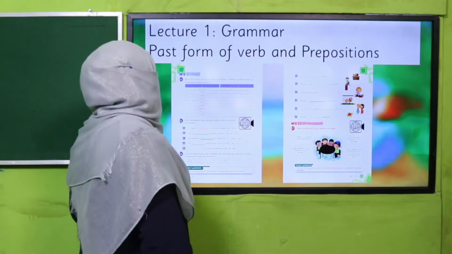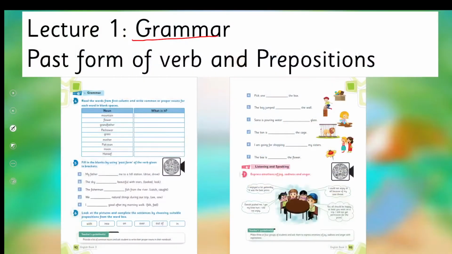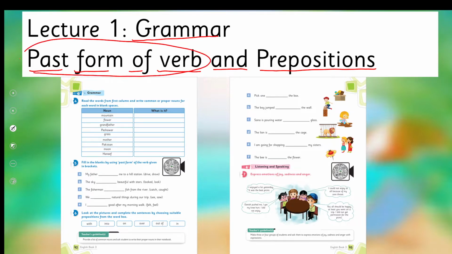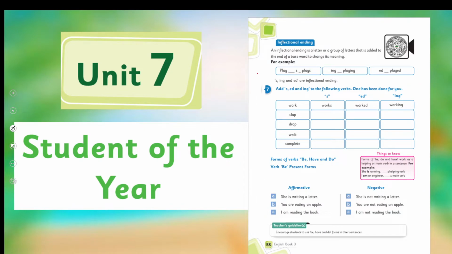Yes, my dear students, today under the title of grammar, we are going to learn about past form of verb and prepositions. So there are two things, past form of verb and prepositions. Before this, in your unit 7, I have taught you about inflectional ending, and in that lecture we discussed that by adding ed we get second form of verb. I hope you remember. If not, you may watch this video lecture again.